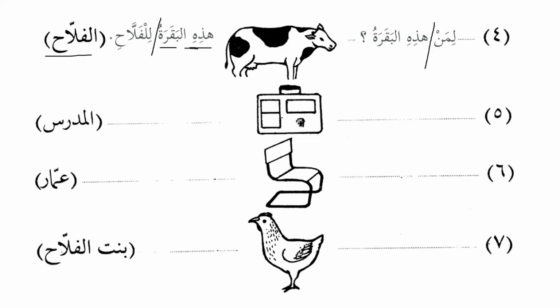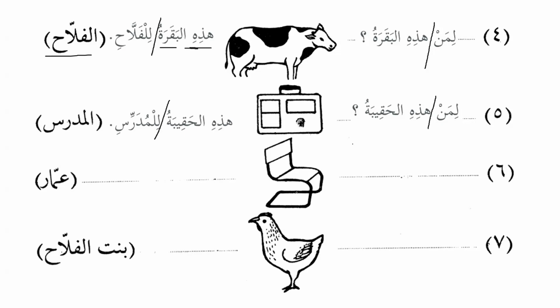Then what is this in the picture? It's a bag. What is the Arabic of the bag? Haqibatun, if you remember. So we will say liman hadhihi haqibatu. Who does this bag belong to? It belongs to the teacher. So we will say hadhihi haqibatu lil mudarrisi. This bag belongs to the teacher.